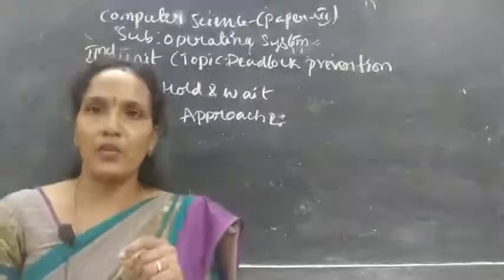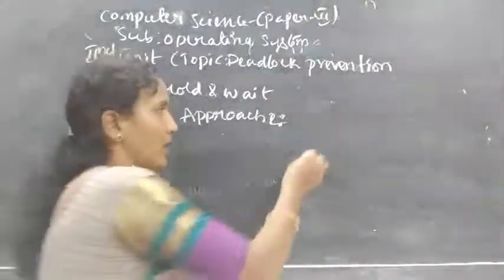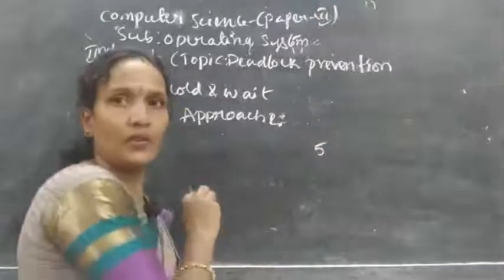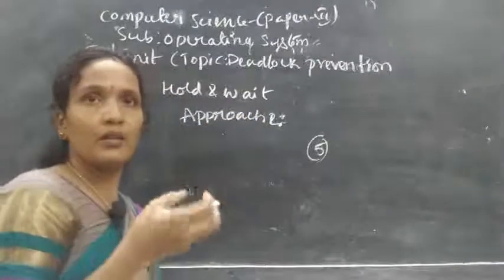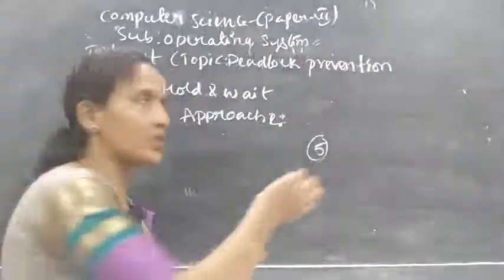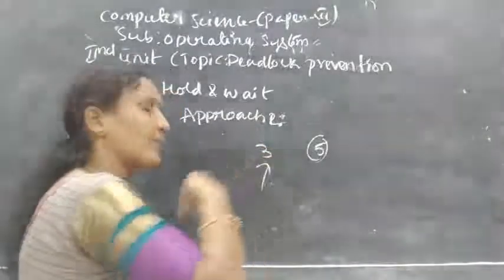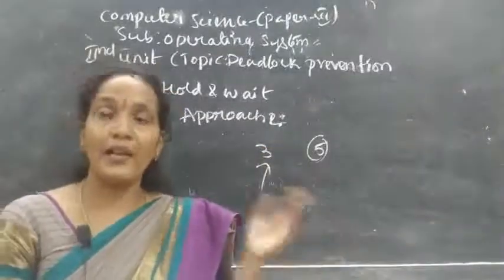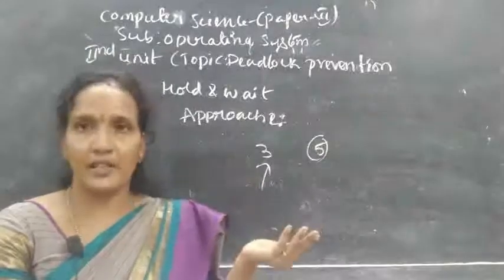The process is requesting for any resource. Process is requesting, for example, 5 resources. Out of these 5 resources, right now, currently, whatever resources are needed, for example 3 resources are needed currently, those resources will be allocated to that process, and the remaining 2 resources will be allocated to that process later.